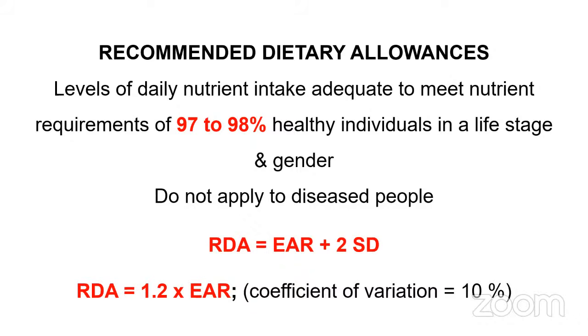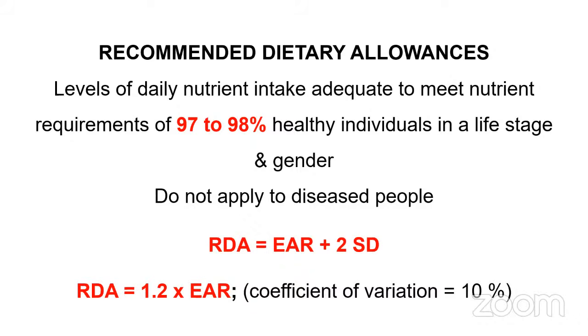Now, another very important thing, RDA does not apply to a diseased person. If a person has some kind of a disease already, then for them this RDA is not at all important. You cannot say important, but you cannot define their nutrient requirements. It will be very individualistic. RDA is calculated for a whole population. But in terms of a diseased person, we may have to do this activity separately, calculating the nutrient requirements. And to calculate this RDA, we can use a formula: RDA is equal to EAR plus 2SD.